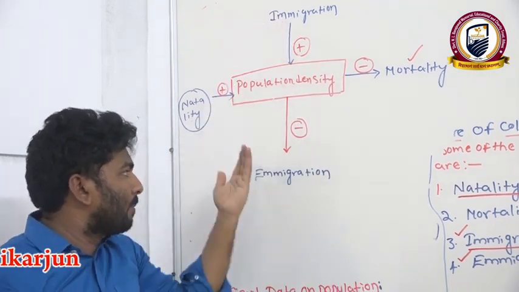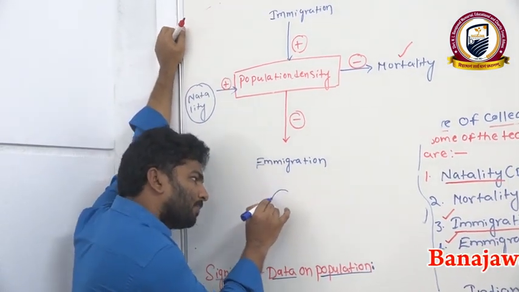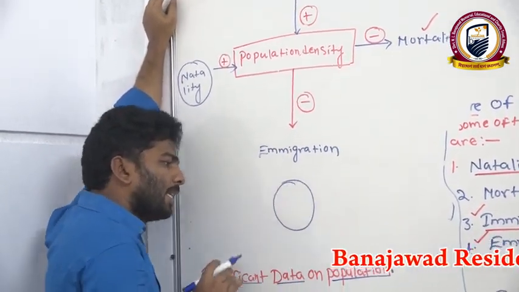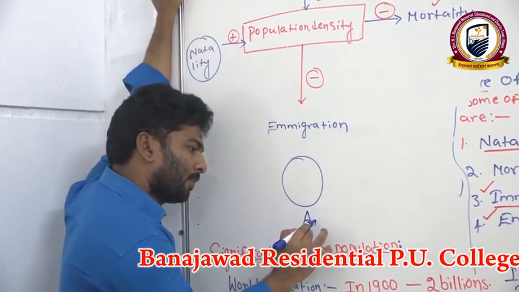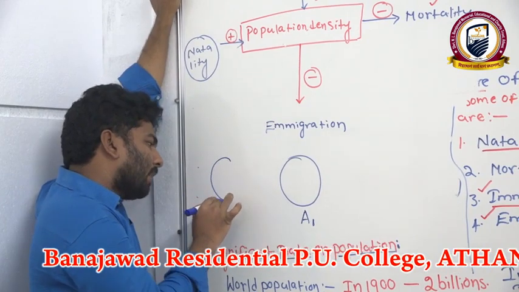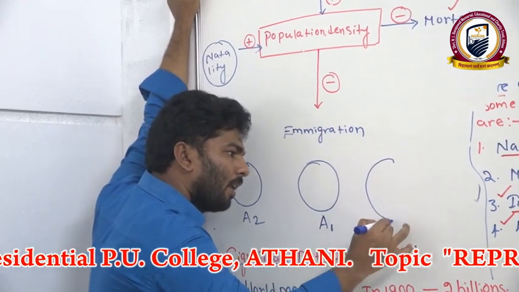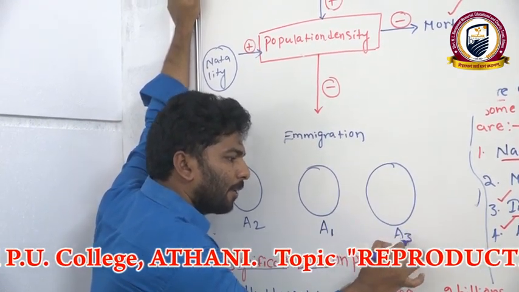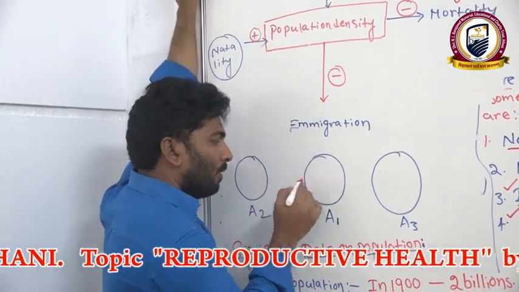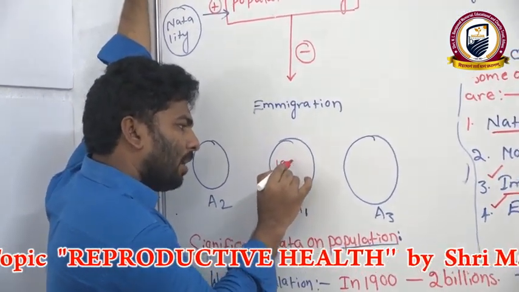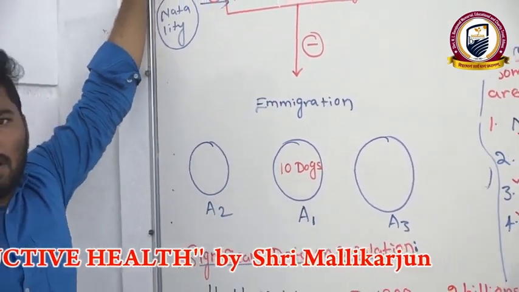What is immigration? What is emigration? I will explain very simply. You can see here, for example, this is one area, area 1. Now we can take here area 2, another one. This is area 3. Now in this first area, if you observe, 10 dogs are present in area 1.